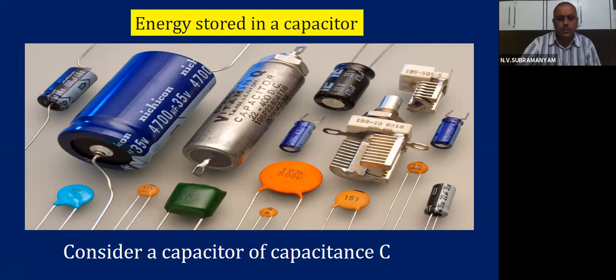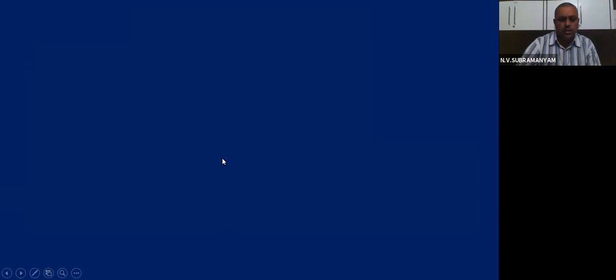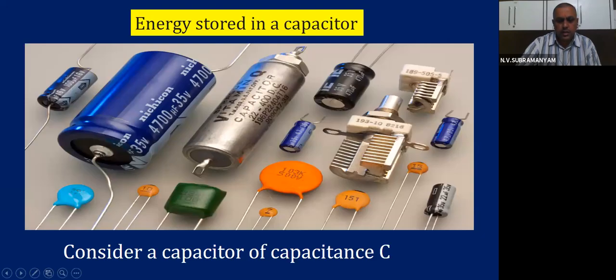So what is the expression for this electrical energy? That is what we want to know. Today let us try to derive the expression for the electrical energy, and how we calculate it. For that, we are considering a capacitor of capacitance C.